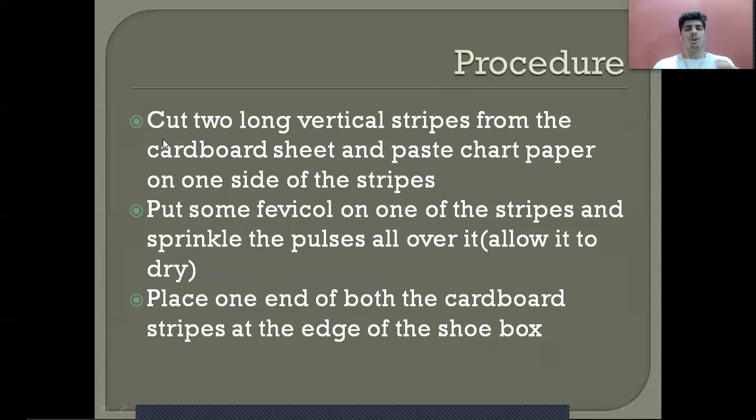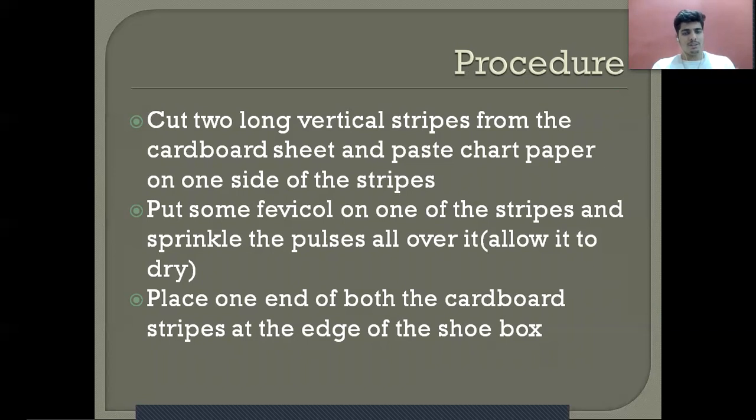Now, cut two long vertical stripes from the cardboard and place the chart paper on one side of the strips. Put some Fevicol on one of the stripes and sprinkle the pulses all over it. Allow it to dry. What we are creating right now is a rough path, so that the pulses will create some roughness in our path.